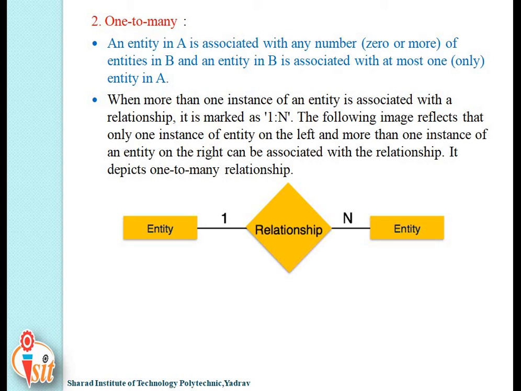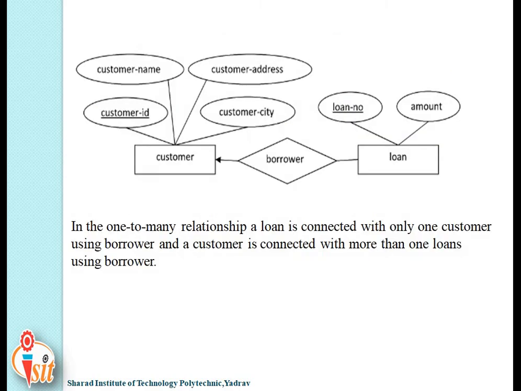It depicts one-to-many relationship. Here you can see the example of one-to-many relationship, mapping cardinality. In the above example, customer and loan, as usual, these are the entities, and borrower is the relationship between them. But in this, the type of association line changes: customer is having a directed line and loan is having an undirected line. That undirected line signifies what?